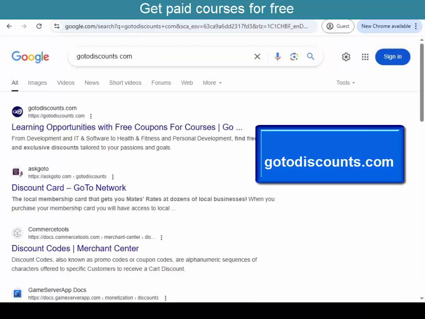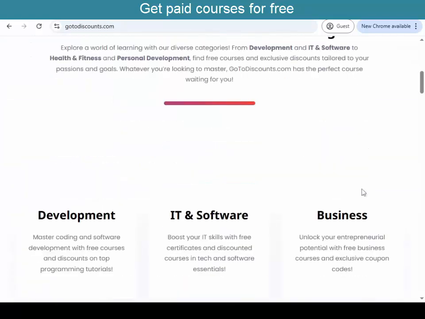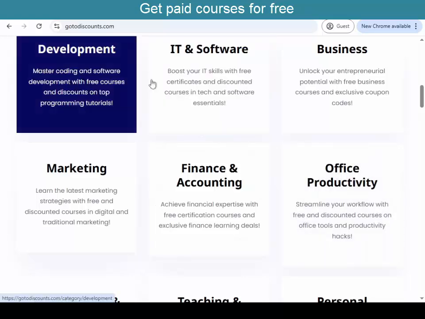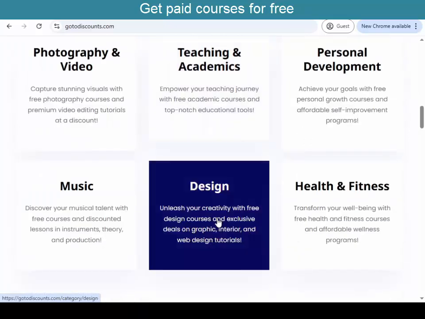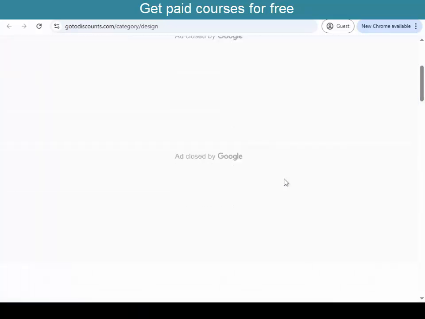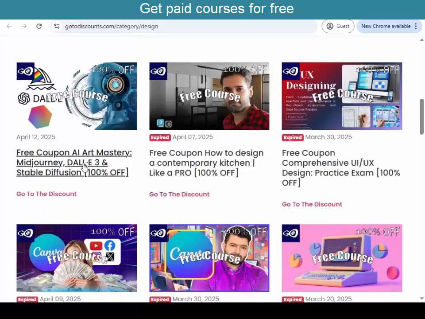To get started, open your browser and type gotodiscounts.com in the search bar. After that, click on the relevant link to visit the desired page. Make sure you type gotodiscounts.com exactly to be directed to the correct page. If you wish to enroll in other Udemy courses, you can legally and for free explore other sections of the gotodiscounts.com website and browse through various categories. In the page that opens, the courses related to the category we selected will be displayed, including the course we're looking for. Simply click on the course link to be directed to its page.